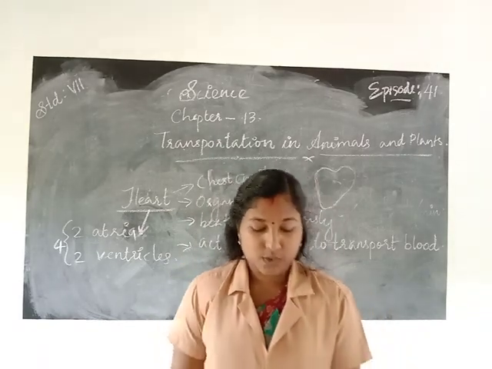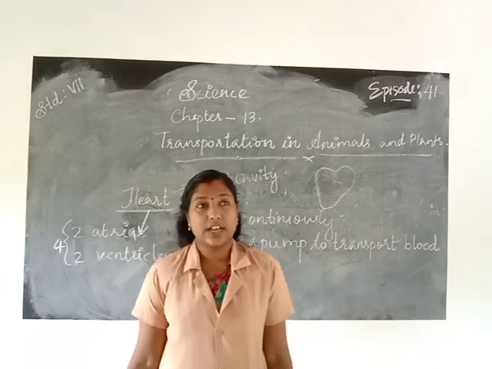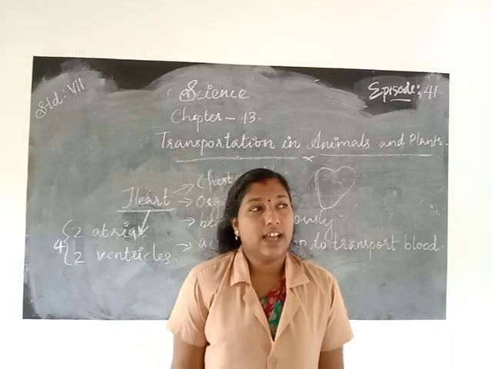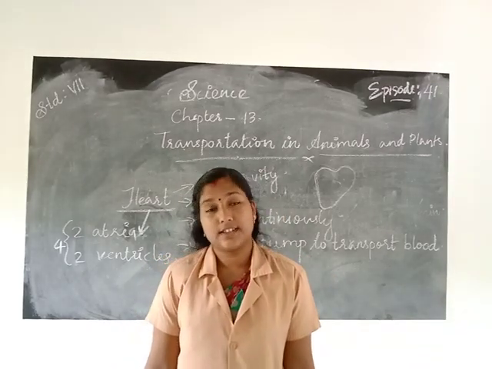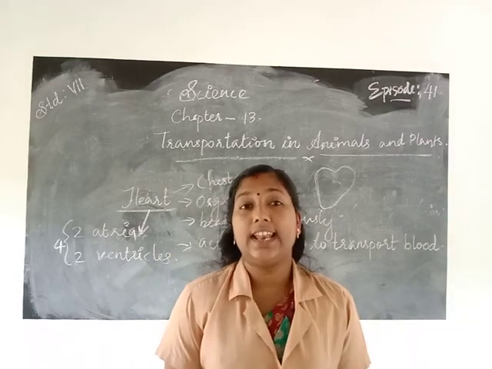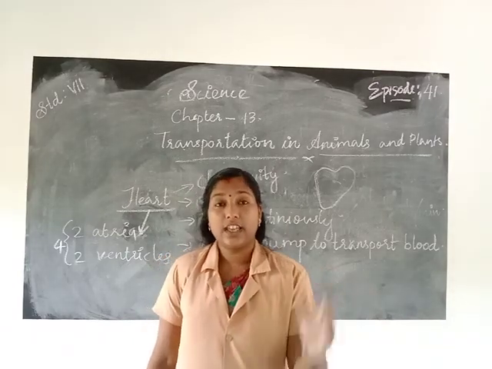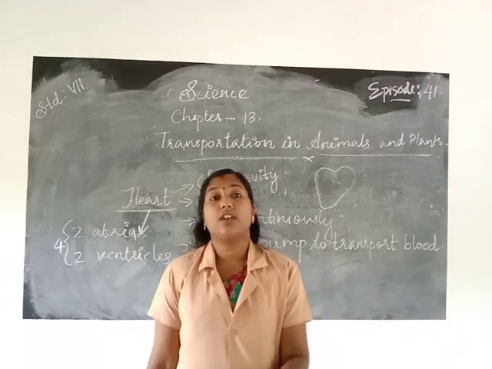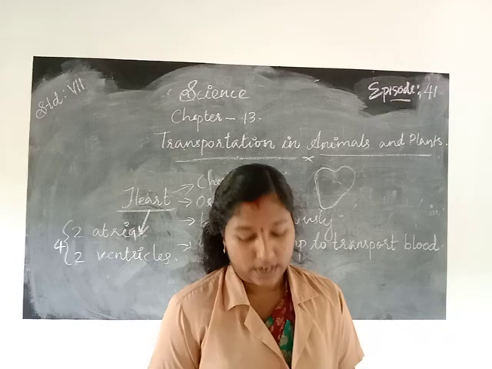So these animals do not need any circulatory fluid like blood for transportation. Which animals do not possess any circulatory system? The sponges and hydra. Why? Because they live in water, which gives food and carries away waste from their bodies.